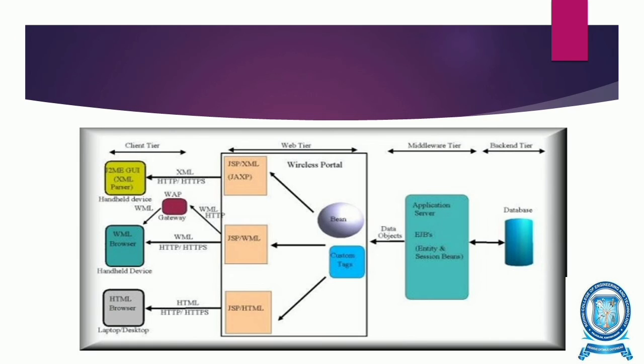They may be of different types, maybe XML, WML or HTML browsers, which connect to the web tier, which has JSP, WML or HTML and beans, and also the custom tags. Next it is forwarded to the middleware tier, which has the application server and entity and session beans, and finally we go to the backend tier, which has the database.